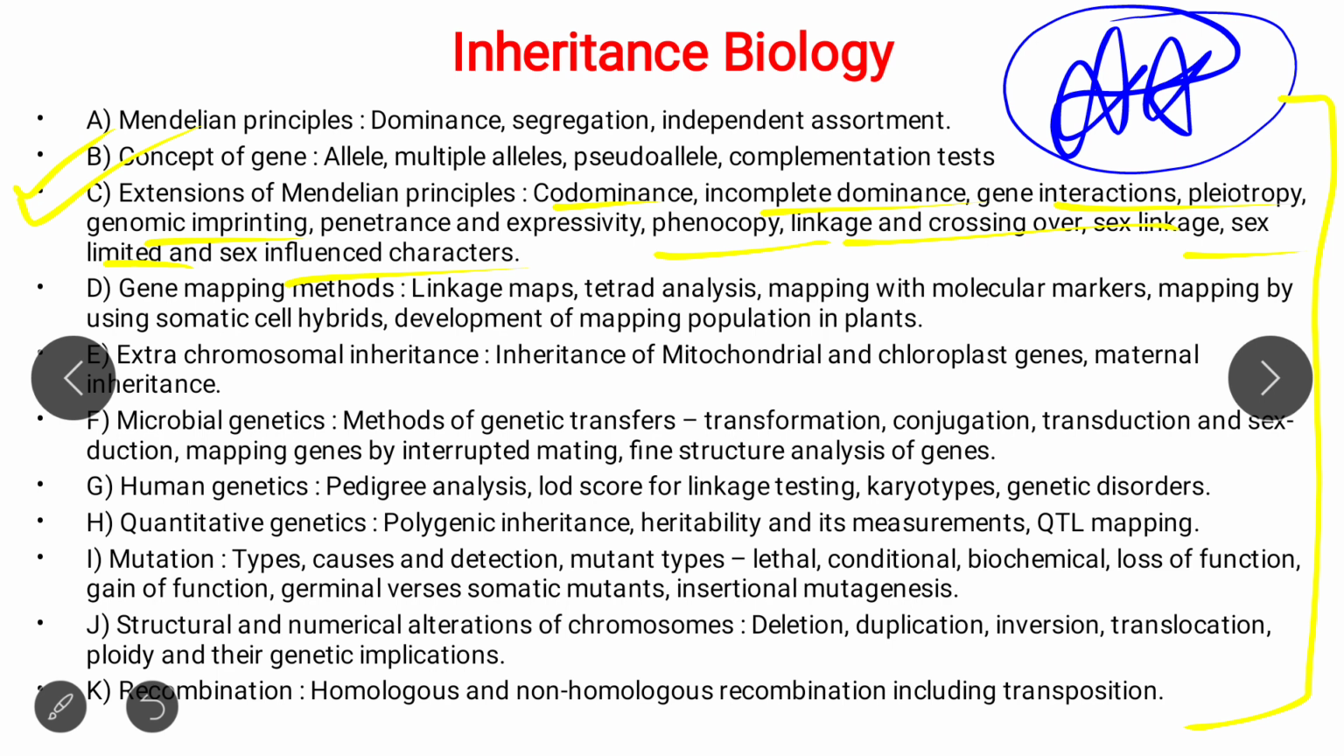So subscribe to Biosmart Academy. Microbial genetics, I will also teach the mathematical problems for microbial genetics, mutation. Human genetics, that is pedigree analysis, structure, numerical alteration, chromosome deletion, duplication, inversion, all these, recombination. You can easily get all this on the Biosmart Academy YouTube channel.